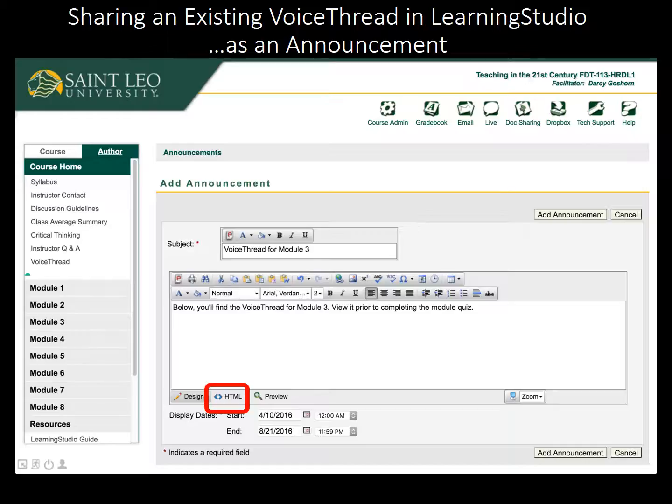HTML stands for Hypertext Markup Language and is the coding language used to write web pages that are displayed in browsers. Whenever you're writing things in Learning Studio in the text editor, you're normally in design mode, which automatically creates the HTML for you without you knowing it. Now we need to switch to HTML mode since we have some raw HTML code that we need to insert.